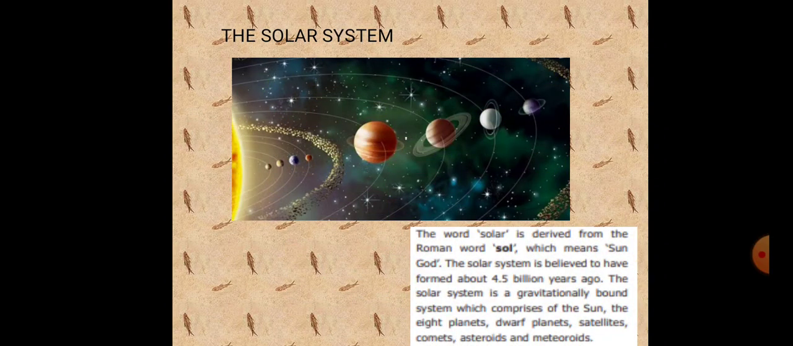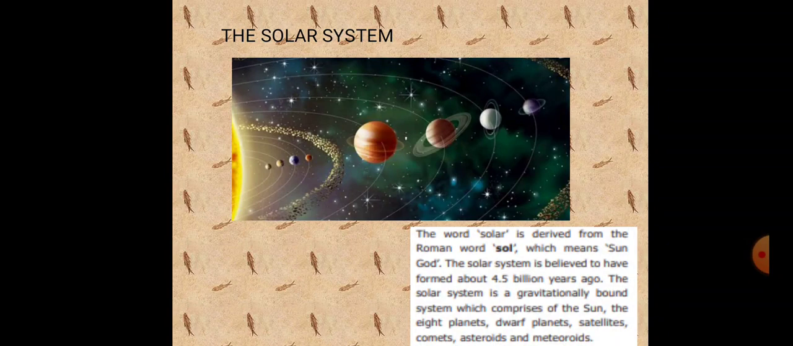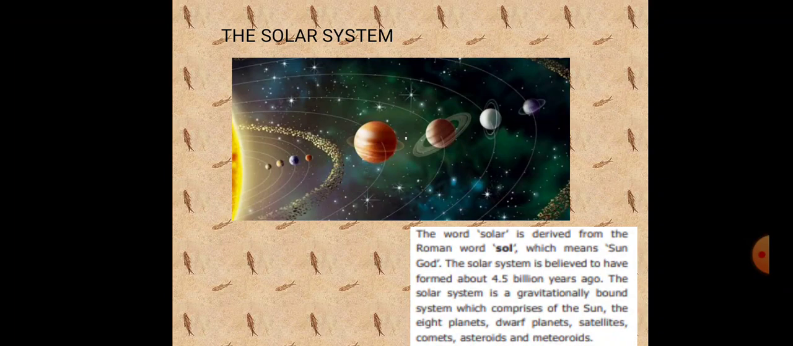Next one, the solar system. Already you learnt in the 5th standard, isn't it? What is the word solar? The word solar is derived from the Roman word sol, which means sun god. The solar system is believed to have formed about 4.5 billion years ago. It comprises the sun, the 8 planets, dwarf planets, satellites, comets, asteroids and meteoroids. This is a gravitationally bound system.